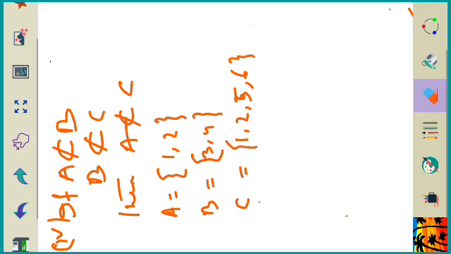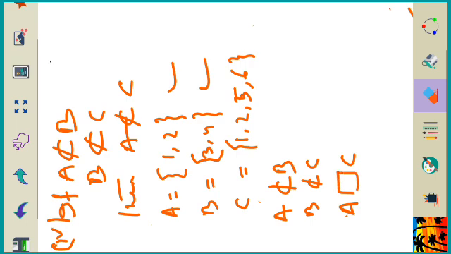Now here you see A is clearly not a subset of B, and B is also clearly not a subset of C. But what about A and C? Let us see. All the elements of A are in C. Therefore, A is a subset of C. So for this example, it is true.